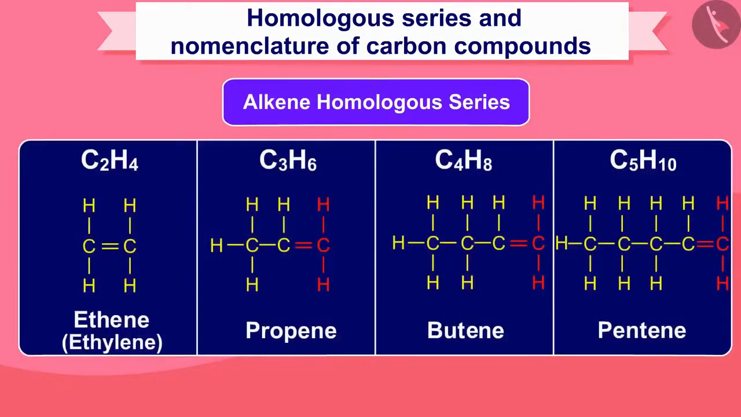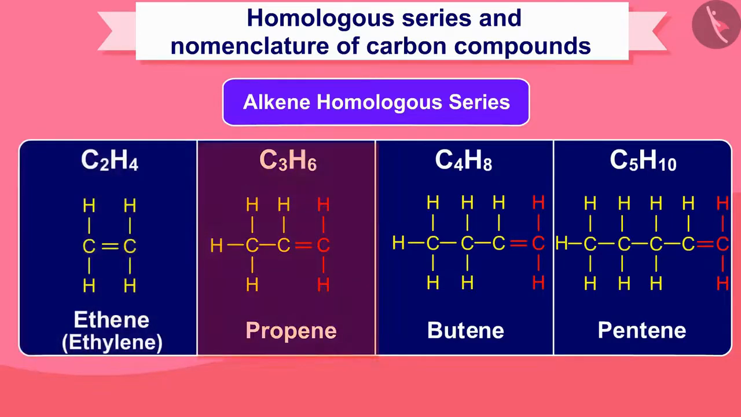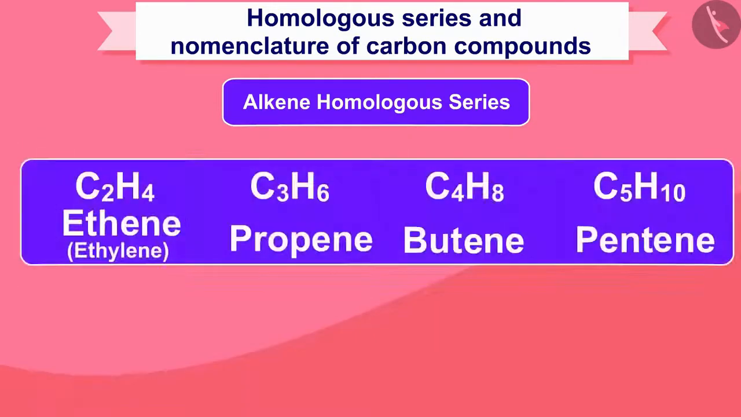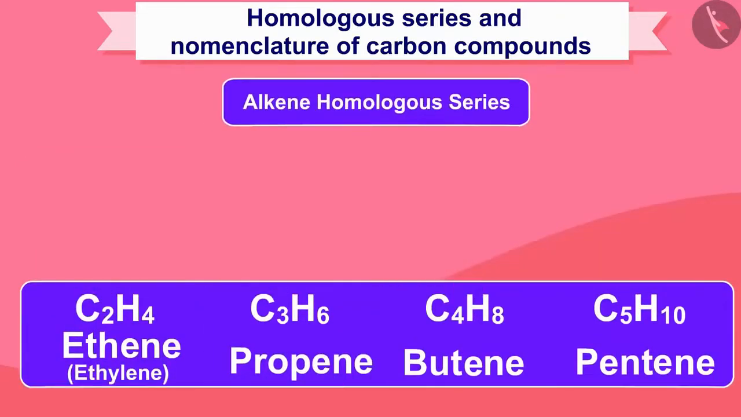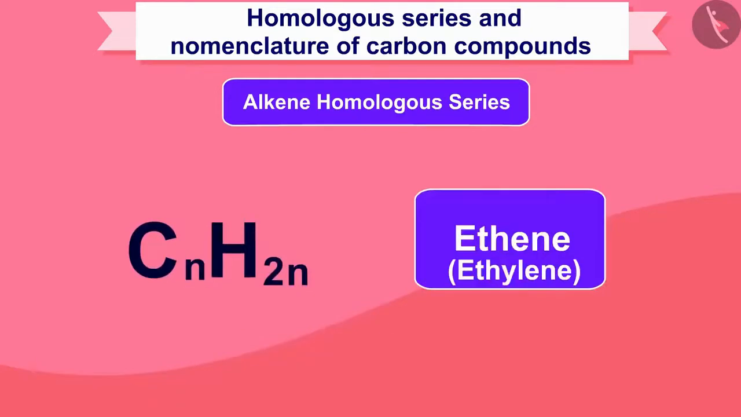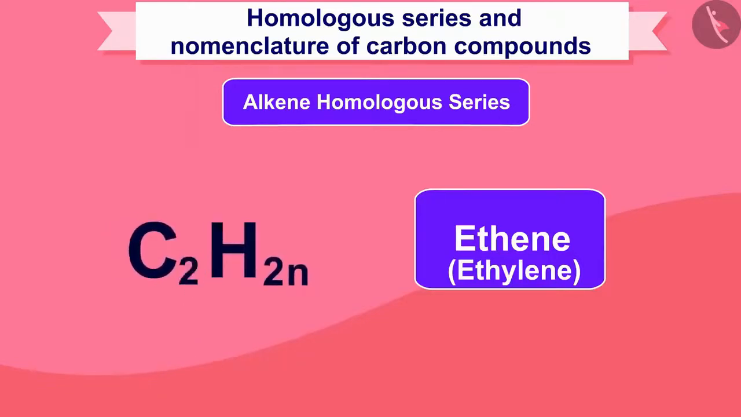In this series too, there is a difference of a CH2 unit in moving from one unit to another. And as you can see, we can show any compound of this category by the formula CnH2n. For example, in the second compound, ethene, n will be 2. Now, if we write 2 instead of n in this formula, we will find the molecular formula C2H4 of ethene.